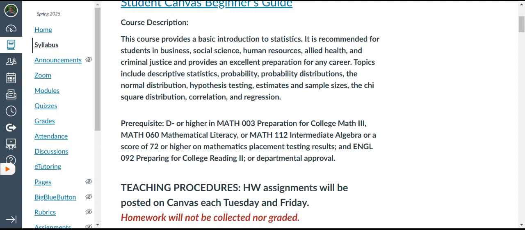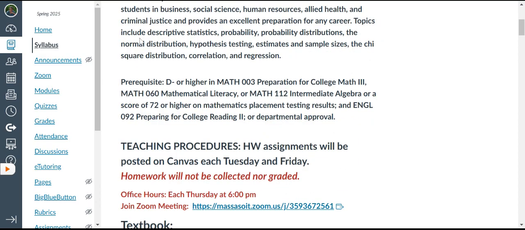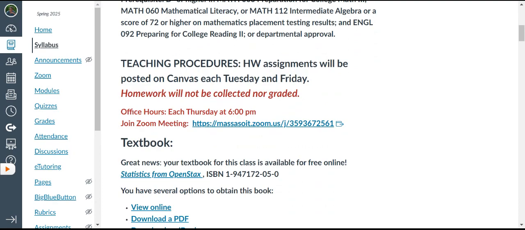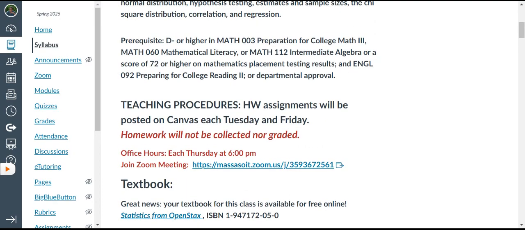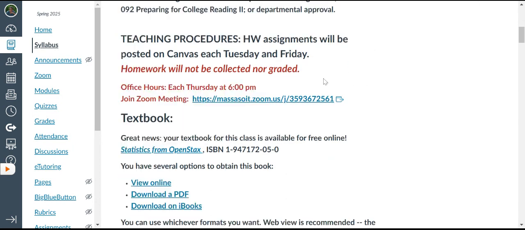Pretty much every major now at Massasoit requires that you pass a stats course: business, social science, human services, allied health, criminal justice, and so forth. Topics include descriptive statistics, probability, distributions, and the like, and obviously we'll get into that. Prerequisites: if you registered, obviously the registrar knows you've met the prerequisites in passing prior courses: Math 003, Math 060, Math 112. All right, put a particular score.